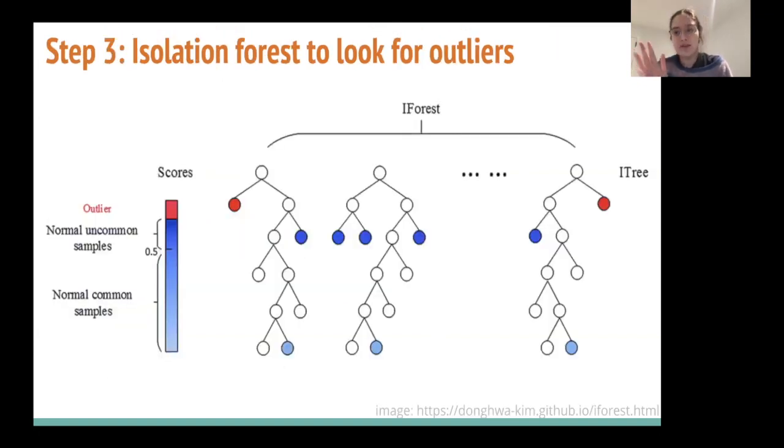Okay, but that's not the job. The job is not to reproduce these light curves. In the end, I want to find the unknown unknowns. I want to find things that look different than everything else I have fed to the neural network.